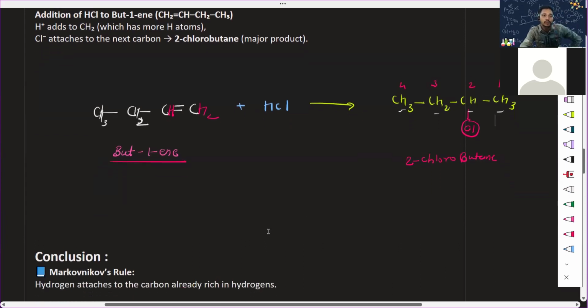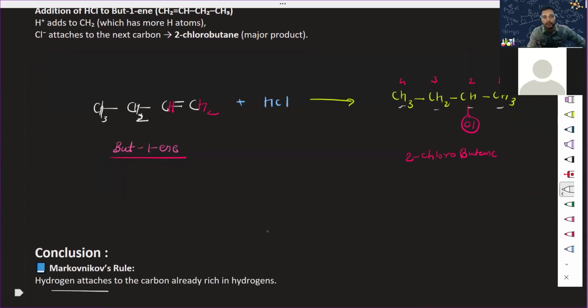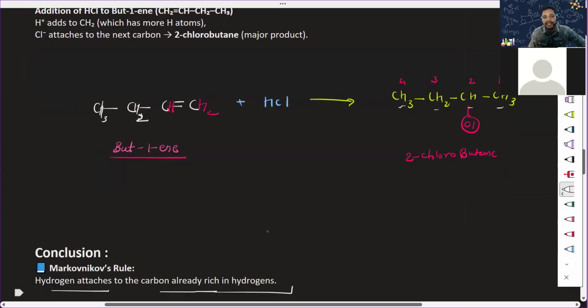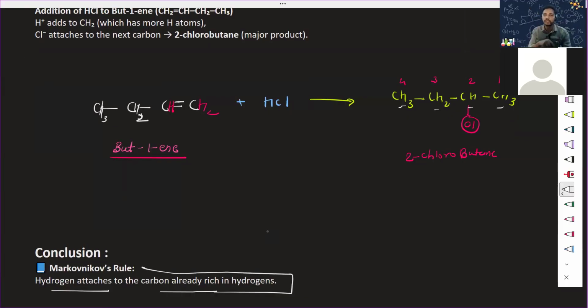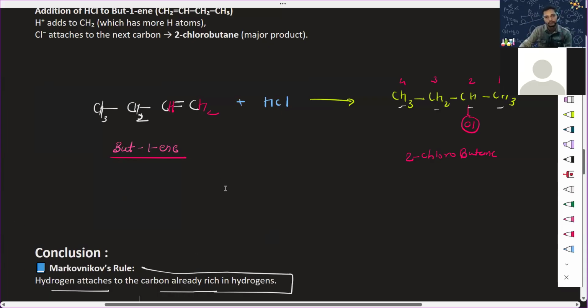So what is the conclusion? The Markovnikov rule says that hydrogen attaches to the carbon already rich in hydrogen, right? I told you the rule, second carbon always. This point is very much clear.